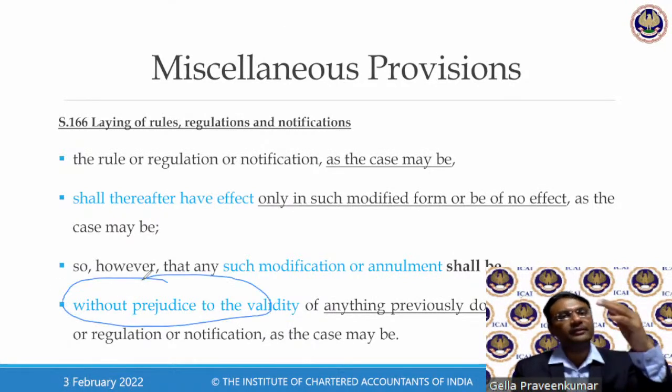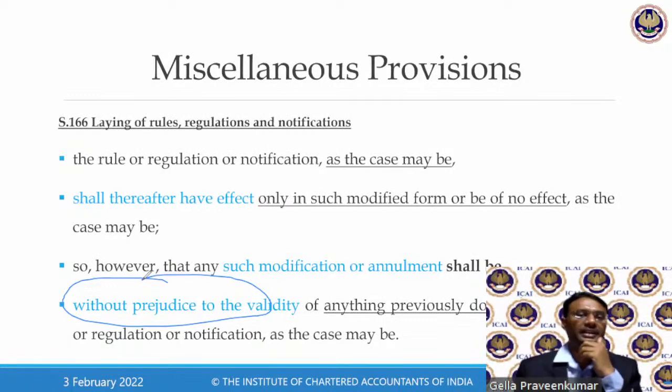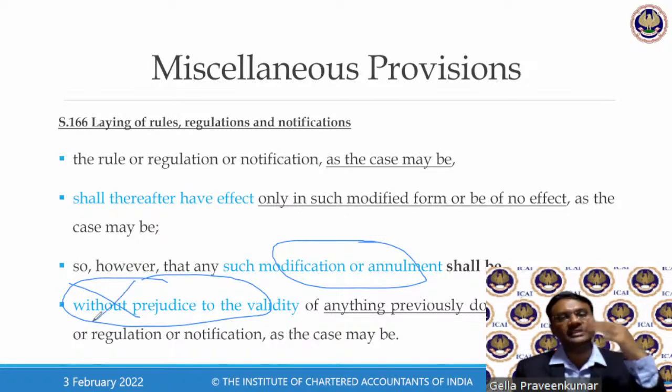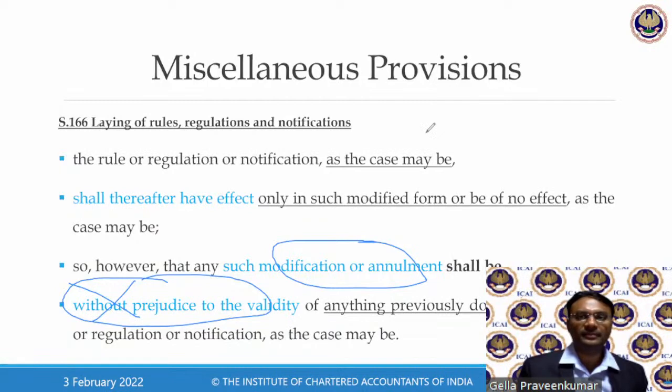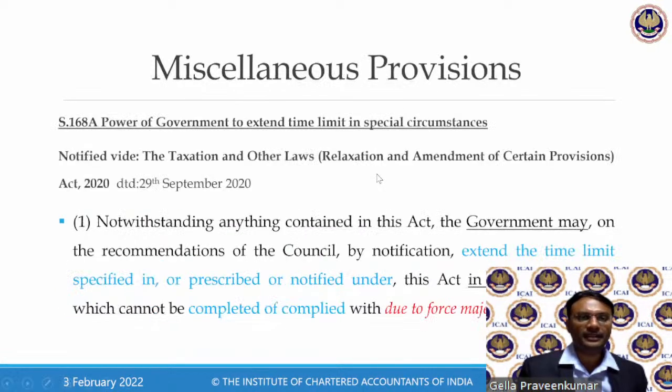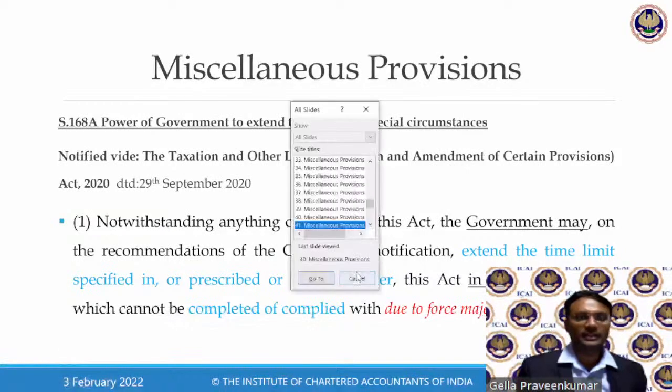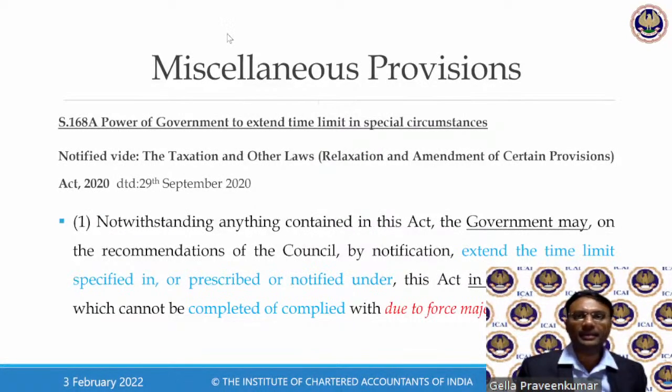It holds good if it is done with a good intent of law. This modification or this setting aside shall not be binding on the officer to set aside that particular regulation.